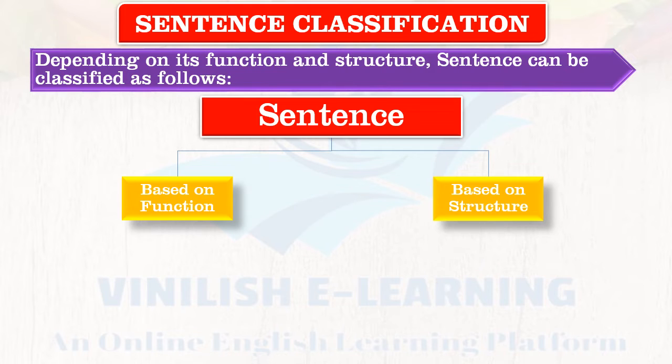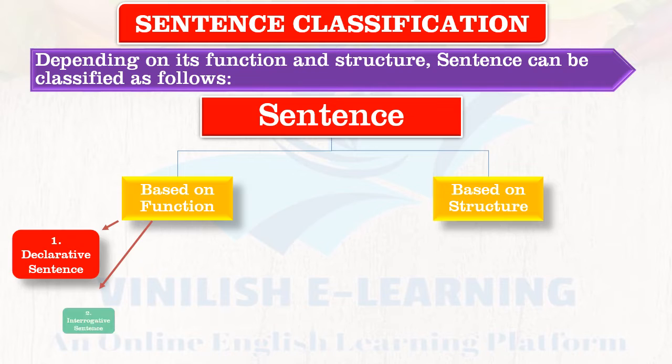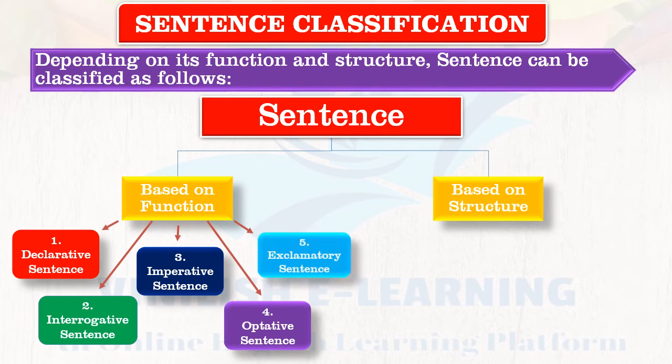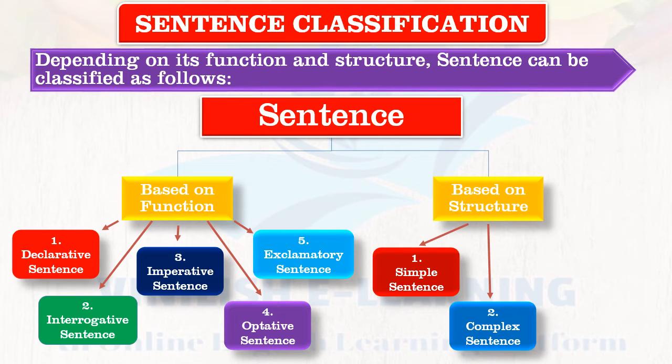Based on its function, it can be classified as: one, declarative sentence; interrogative sentence; imperative sentence; optative sentence; and exclamatory sentence. While based on its structure, it can be classified as simple sentence, complex sentence, and compound sentence.